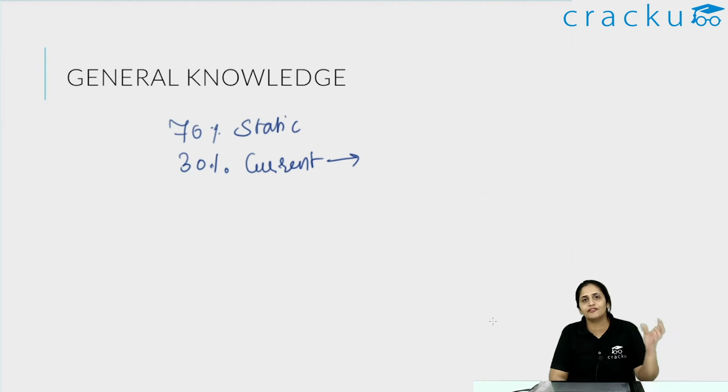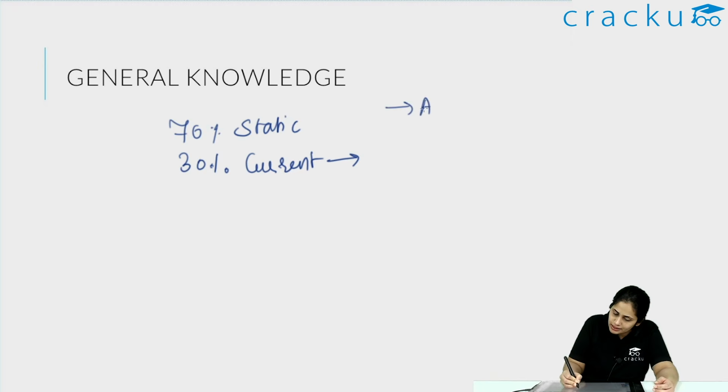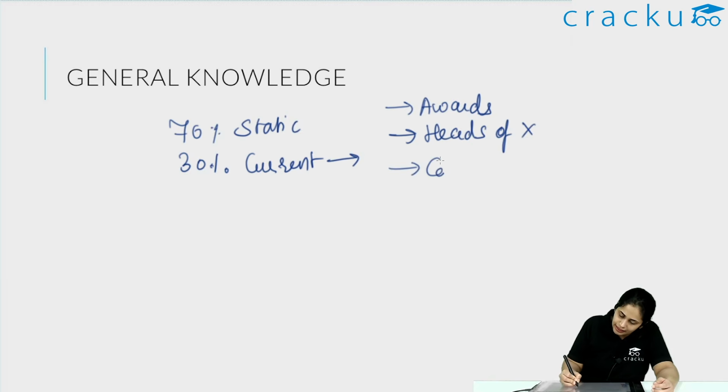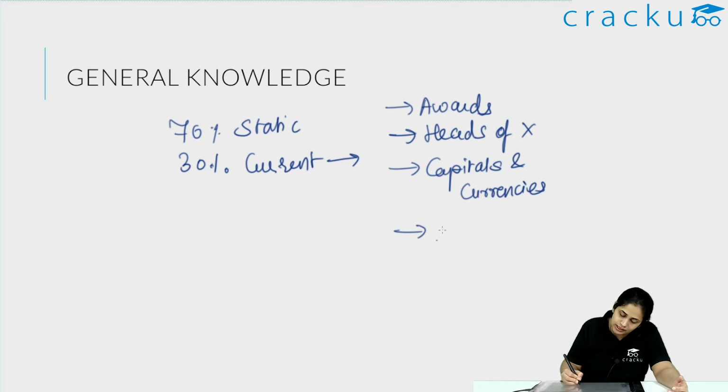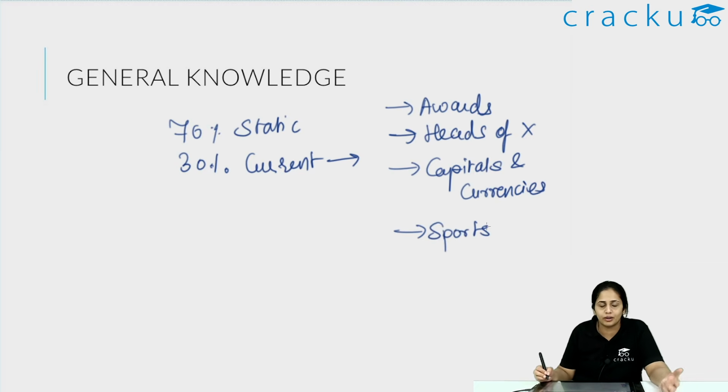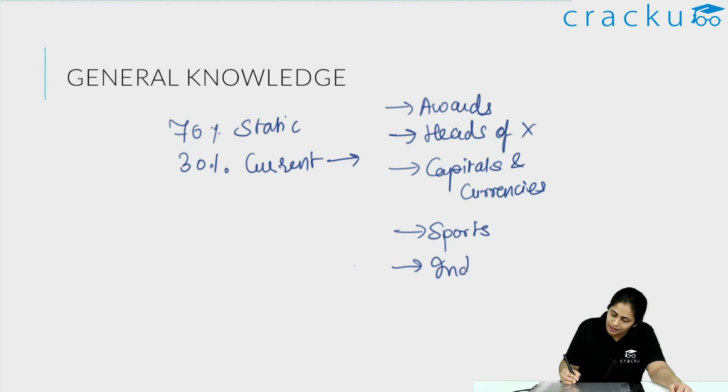Basically just see the different sections that generally come when it comes to GK. So you have awards, then heads, which can be heads of organizations, heads of state, capitals and currencies. Generally all of these, just try to remember from the current context what is the current state of this, and just remember it just before the examination. Sports, what are the trophies, who has won which trophy, who won the T20 World Cup, all of that is important information as such.